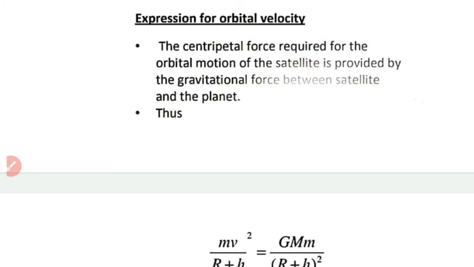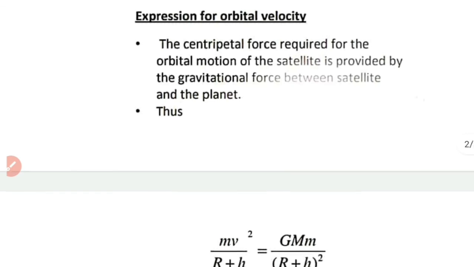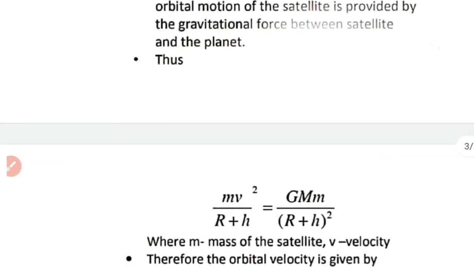So for a body in circular motion, a continuous source of centripetal force is required. In the case of satellites which revolve around the planet, it is the gravitational force between Earth and the satellite which provides the required centripetal force. So from that we will write an expression for orbital velocity. That is the key point with which we have to start.